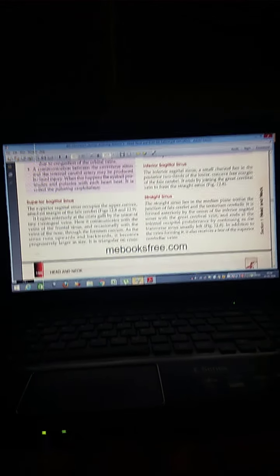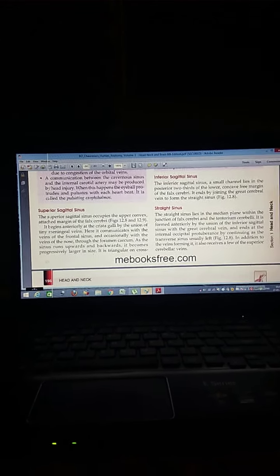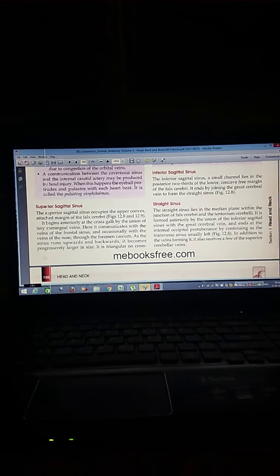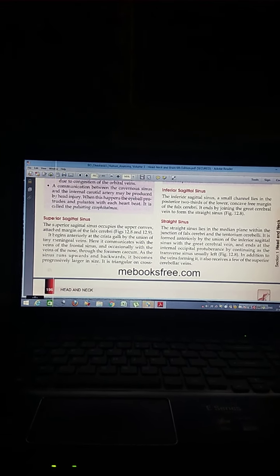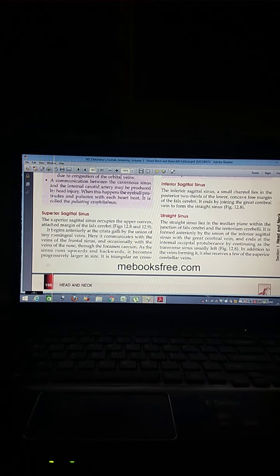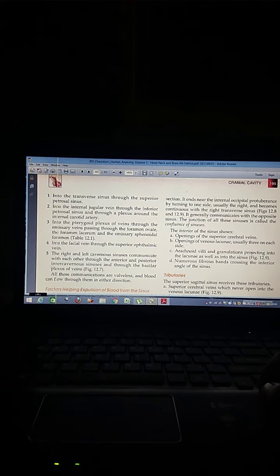The superior sagittal sinus. The superior sagittal sinus occupies the upper convex attached margin of the falx cerebri. It begins anteriorly at the crista galli by the union of tiny meningeal veins. Here it communicates with the veins of the frontal sinus and occasionally with the veins of the nose through the foramen cecum. Posteriorly it ends near the internal occipital protuberance by turning to the side.